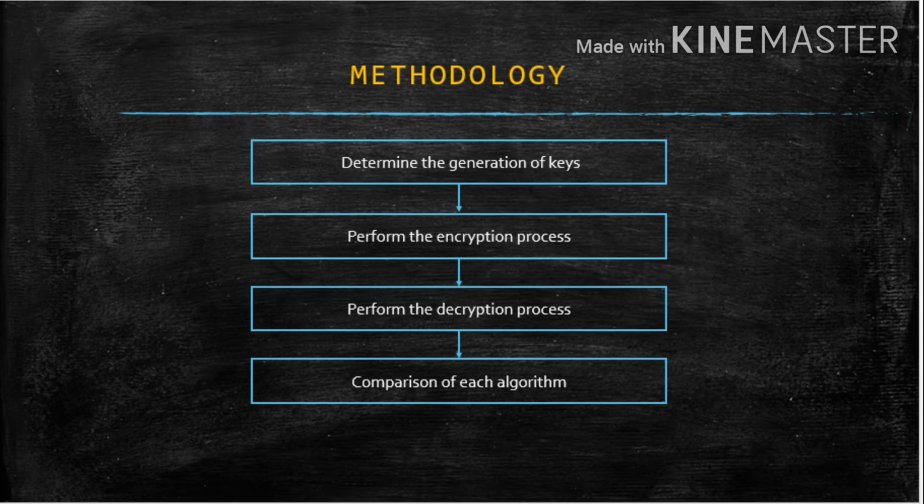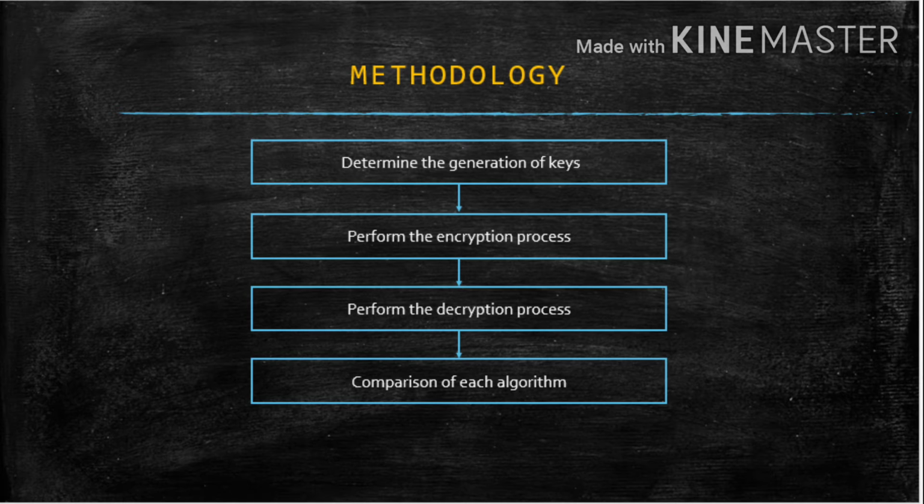Methodology of this paper. Step 1. Determine the generation of keys, either public key or private key, of each algorithm. Step 2. Perform the encryption process on each algorithm by entering input in the form of text data or plain text.